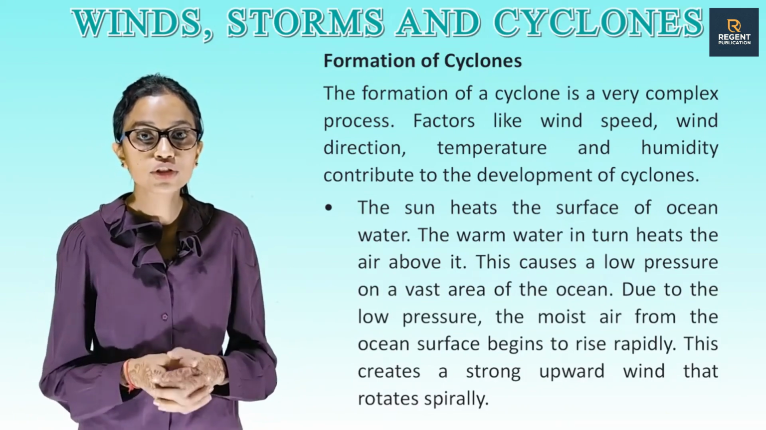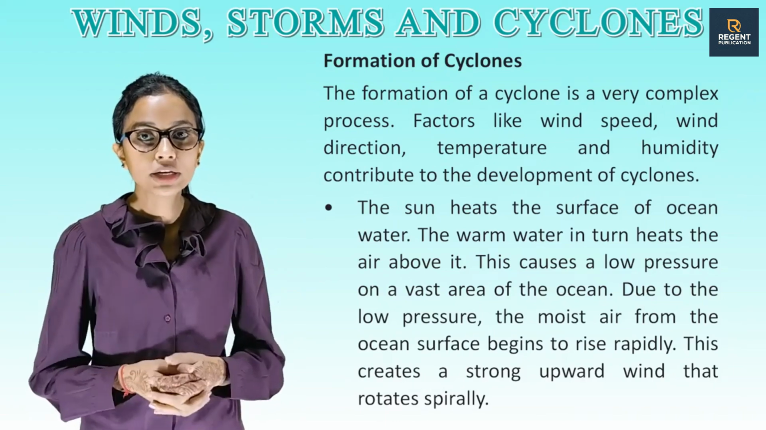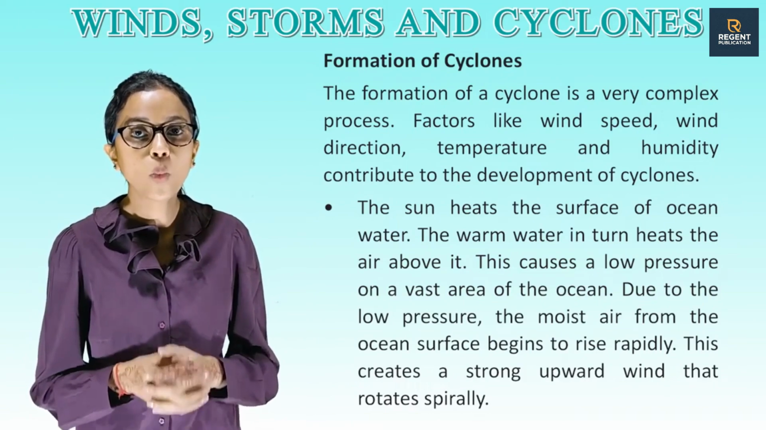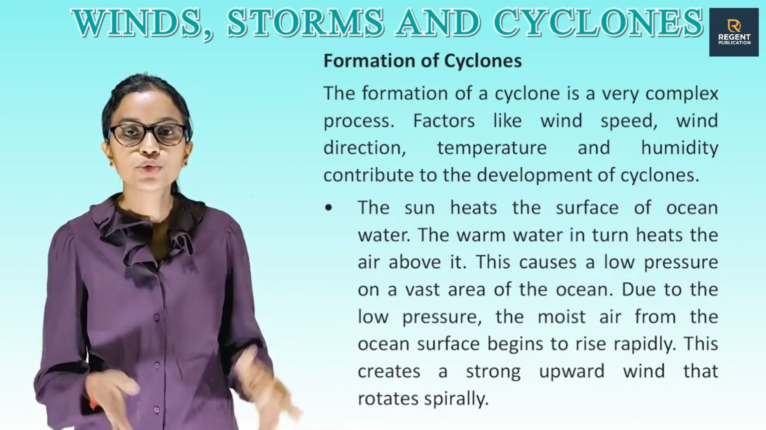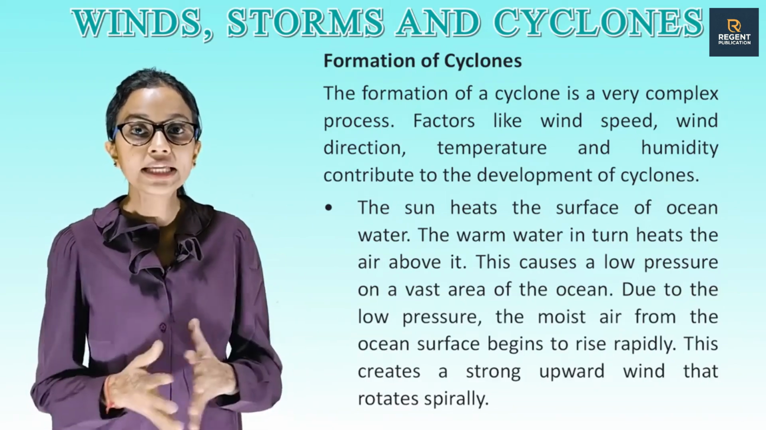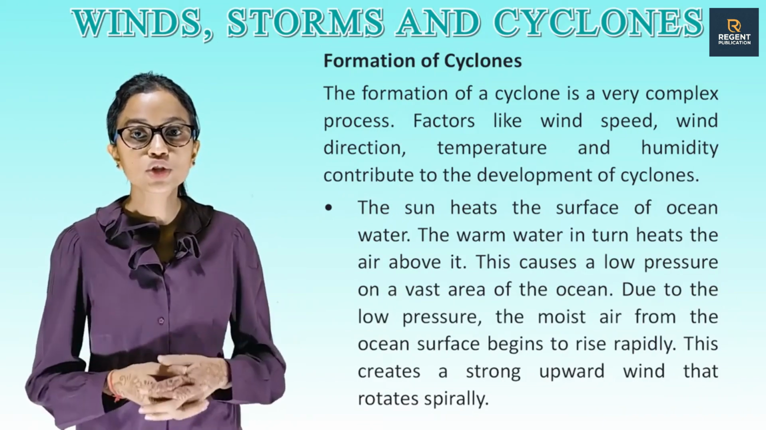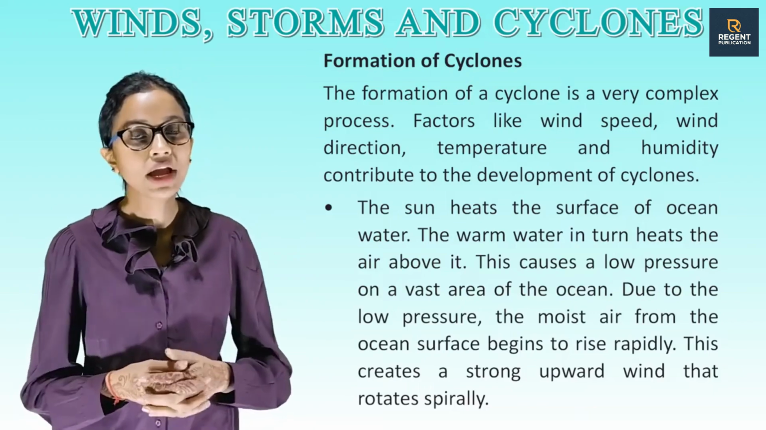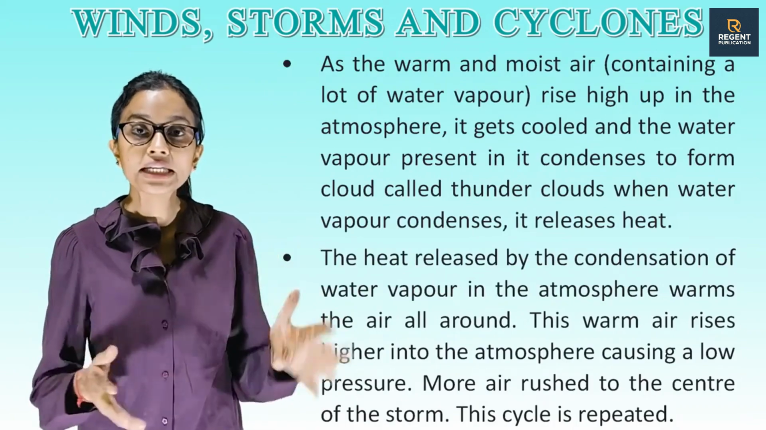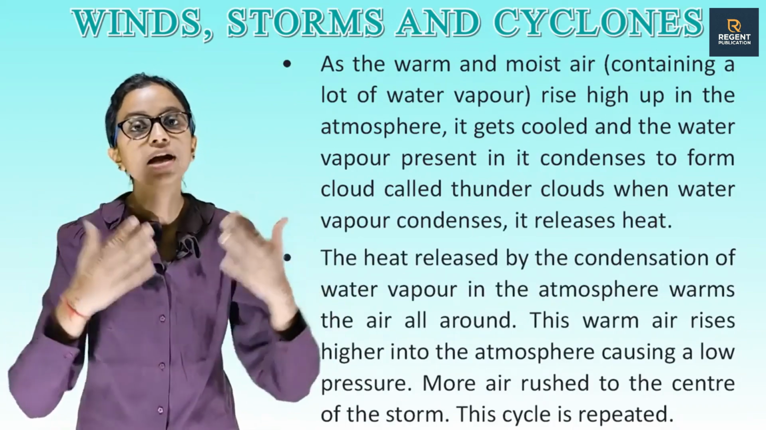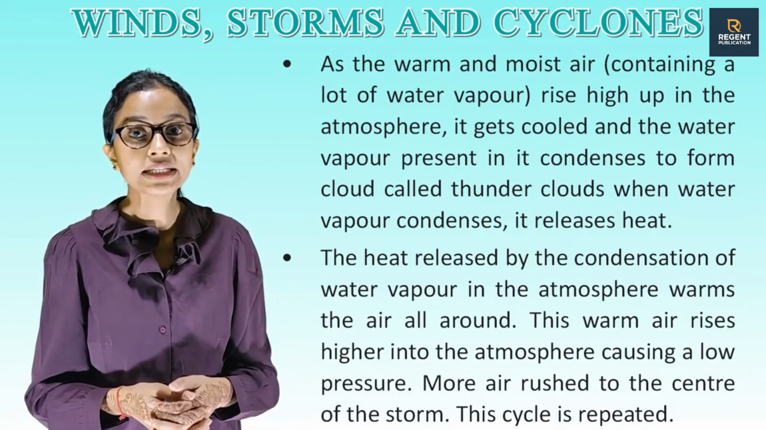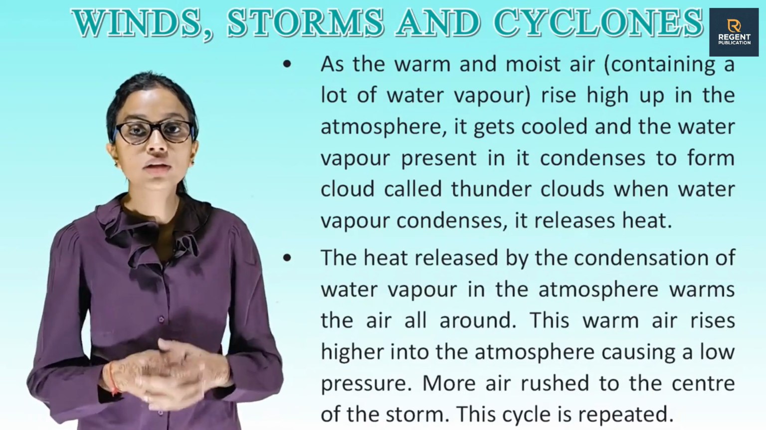The sun heats the surface of ocean water. The warm water in turn heats the air above it. This causes a low pressure on a vast area of the ocean. Due to the low pressure, the moist air from the ocean surface begins to rise rapidly. This creates a strong upward wind that rotates spirally. As the warm and moist air containing a lot of water vapor rises high up in the atmosphere, it gets cooled and the water vapor present in it condenses to form clouds called thunder clouds.